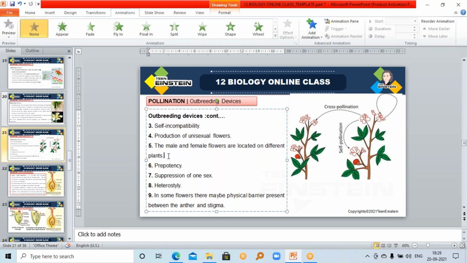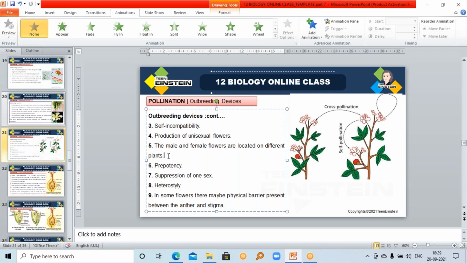Examples for prepotency are apple, pear, and grape. You have to remember these examples. Mainly from this portion you may get important MCQs.